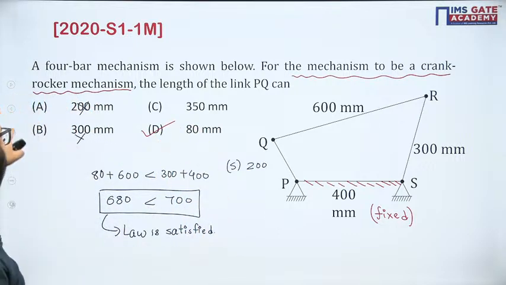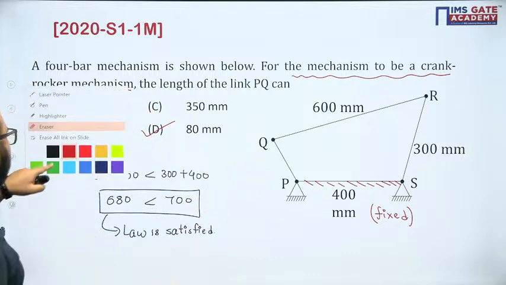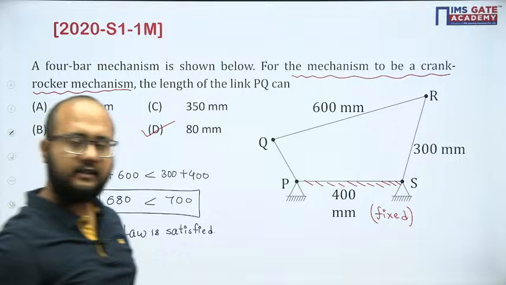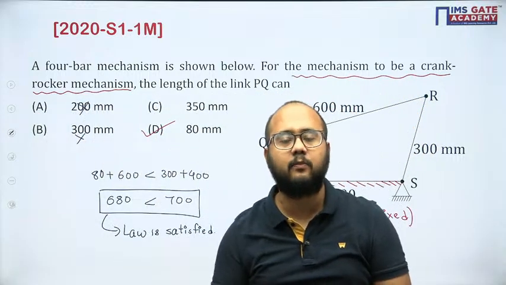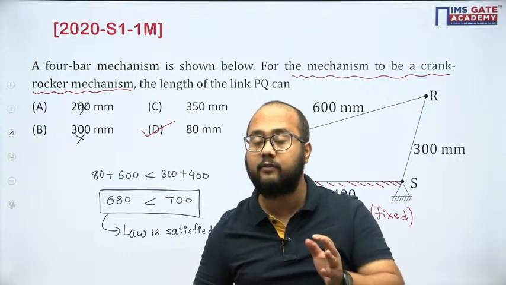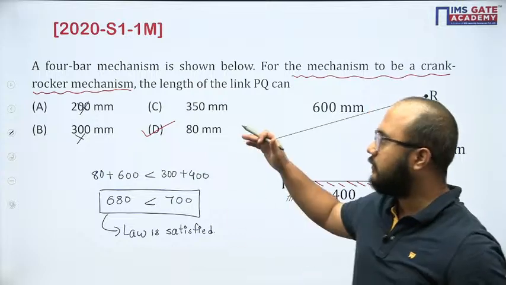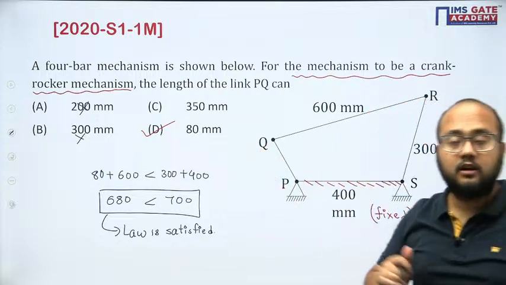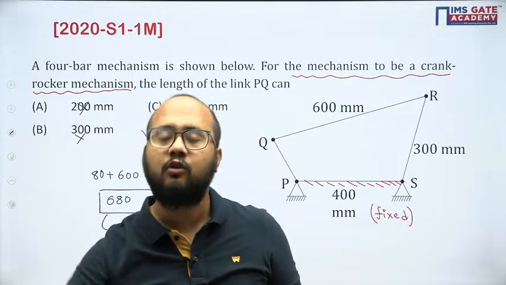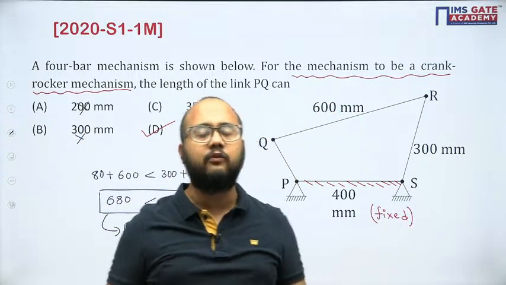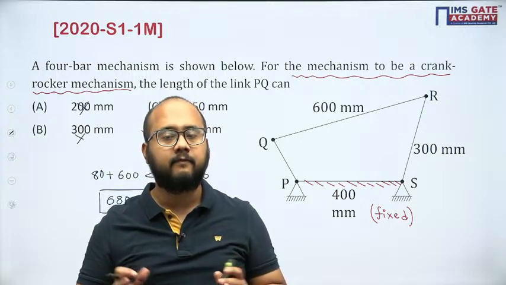Like that we have to solve the questions. Done? Great. So in today's lecture we have discussed Grashof's law related to the 4-bar mechanism. We have seen all the cases and some of the GATE previous year questions also. Remember, whenever Grashof's law is not valid, no matter whatever link is fixed, you will always get a double rocker mechanism.